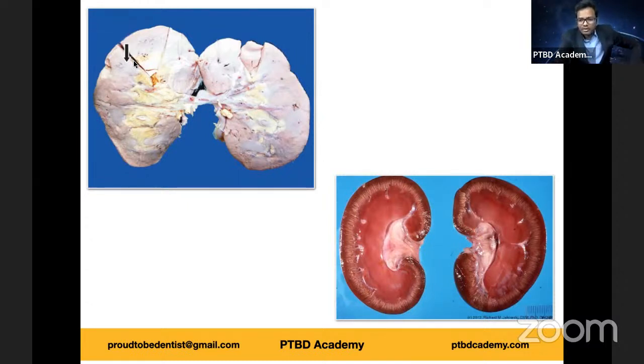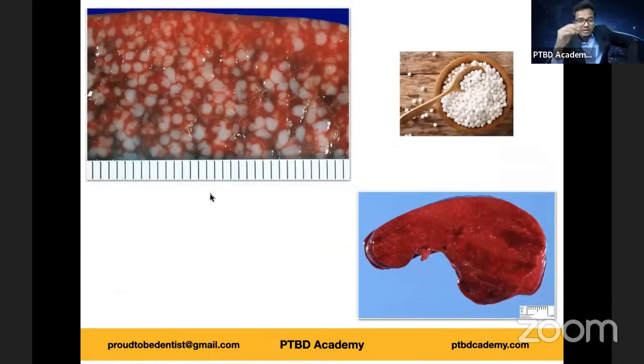Yes. Now, let's move on to the next specimen. Before that, those who want to make a note can make a note of additional points along with the diagnosis, right? Amyloidosis of kidney, small, pale in color, with loss of distinction between cortex and medulla, with pale waxy translucency. That's the description you can give. And along with that, in the exam, you'll have a context which definitely enables you to answer the question even more easily.